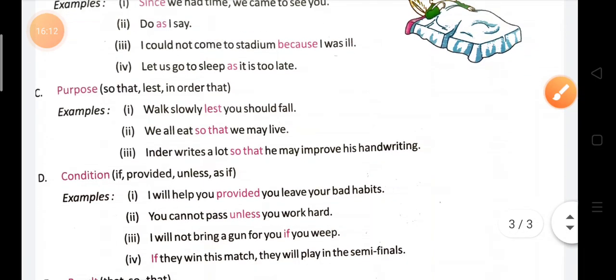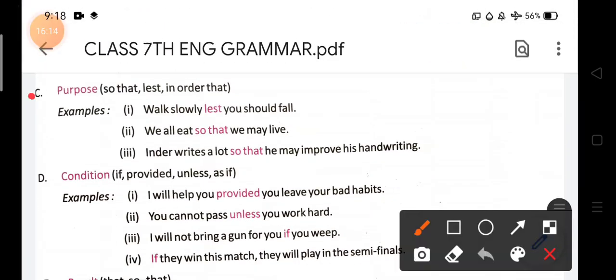Next you will understand purpose. What is purpose? It means there are some subordinating conjunctions that always show purpose. So that, lest, and in order that. These are the three. Now you will understand through the examples.